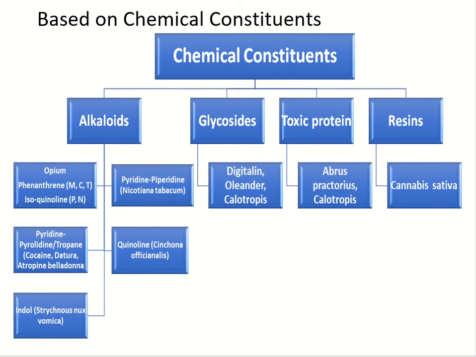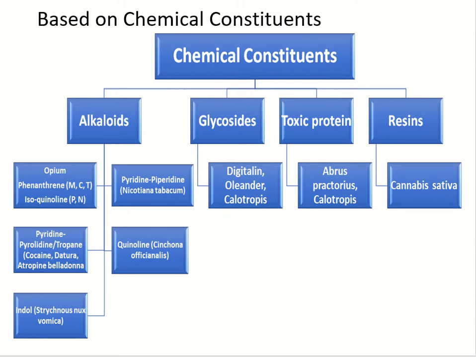On the basis of chemical constituents, plant poisons are classified as alkaloids, glycosides, toxic proteins, and resins. In alkaloids, there are opium alkaloids, phenanthrene and isoquinoline, pyridine alkaloids, which are pyrrolidinotropine, cocaine, datura, atropine.